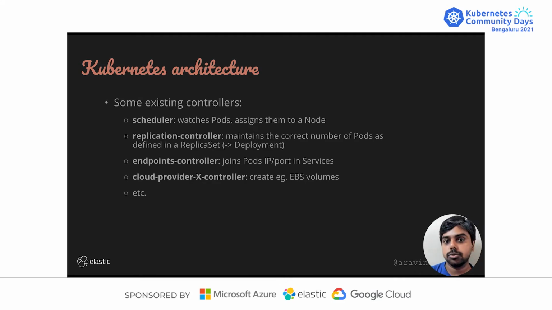There are some existing controllers in the Kubernetes ecosystem, which are the default controllers. You have schedulers, which watch the pods and assign them to a node. If you have certain settings declared in your YAML while deploying, they follow those settings and make sure the pods are always available. Then you have an application controller which makes sure the correct number of pods are defined as well as available. Then you have the endpoints controller, and cloud provider controllers to interact with specific infrastructure, like EBS, Google, or Azure storage.